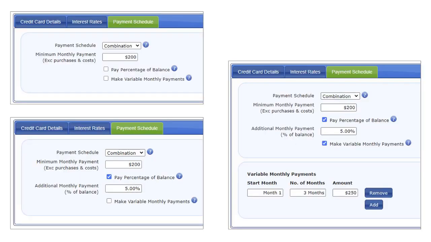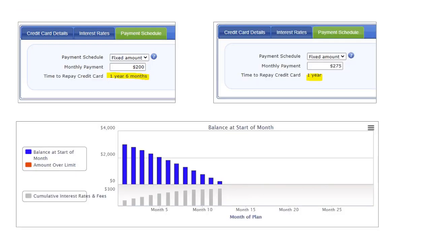On the payment schedule, there are multiple options. On the selection combination, you have a minimum payment amount, so that if the payment option you have selected does not meet that amount, then the minimum payment will be selected. This is to help those using a percentage of balance. In addition to a percentage of fund, you can also add dollar values over different time periods. For this exercise, we are going to use the option fixed amount.